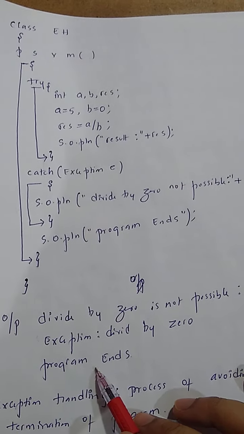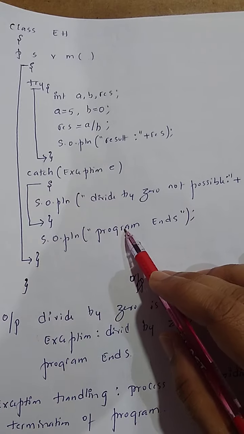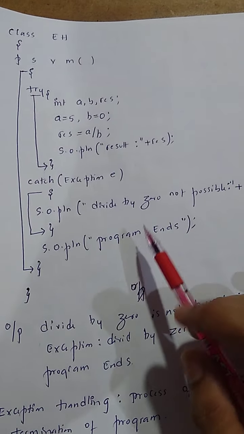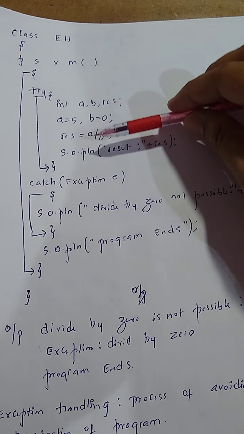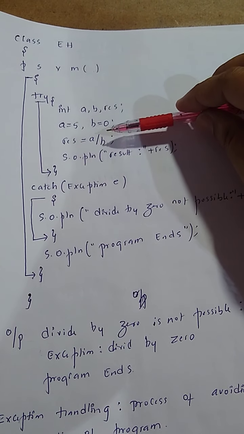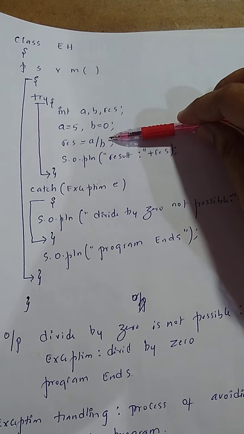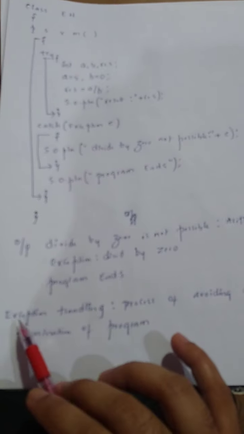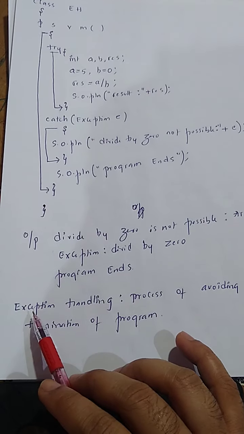Next, the program ends. So why does the program end? Because we have written that one in a System.out.println. Just to avoid the normal disruption of a program, we'll use one concept, and that concept is called exception handling. So now we'll see the definition of exception handling. What's the definition of exception handling?